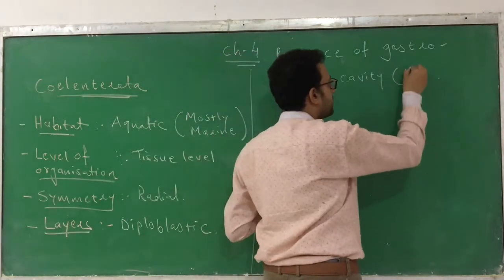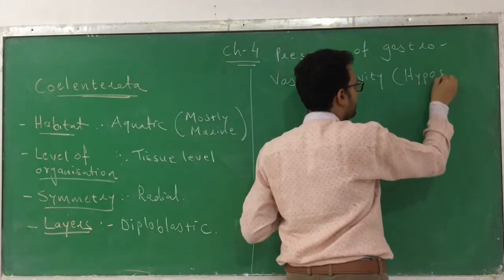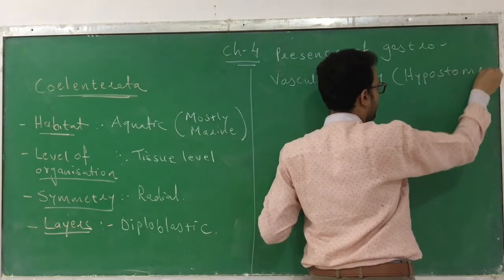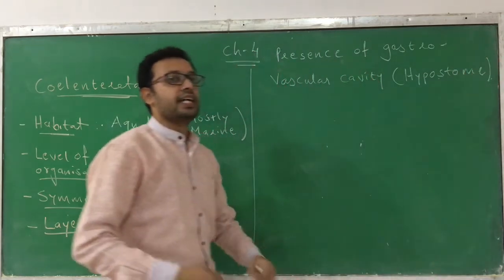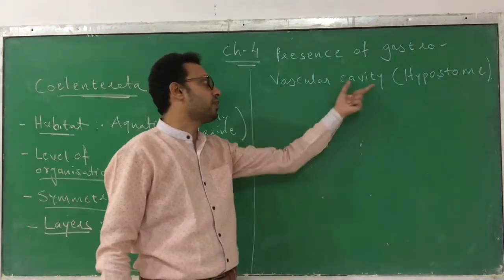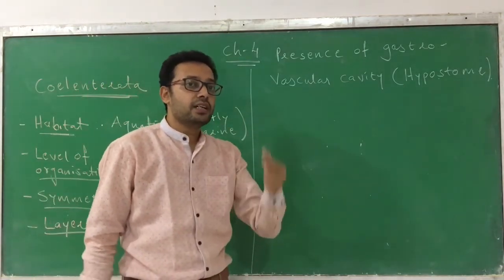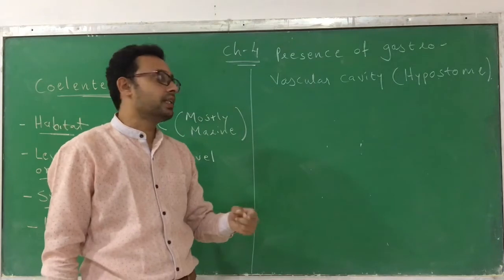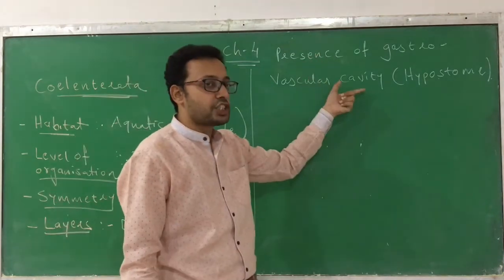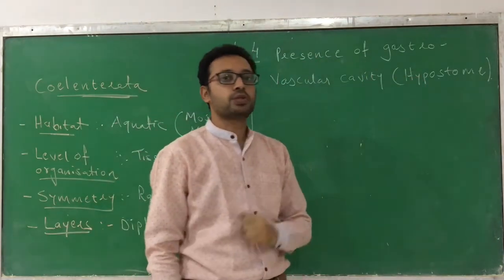We call it the hypostome. In the phylum Porifera, the body cavity is called the spongocoel. In Coelenterata, they have a gastrovascular cavity called the hypostome.